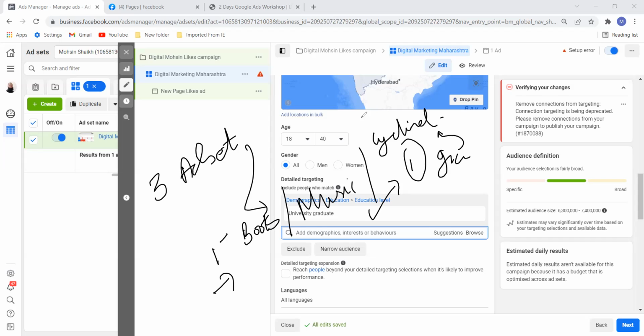For example, you are a person selling bicycles and you have selected cycling as an interest. But if you select cycling or music or books together, your budget will go, because Facebook will show the ad one time to a cycling person, another time to a music person, another time to books.